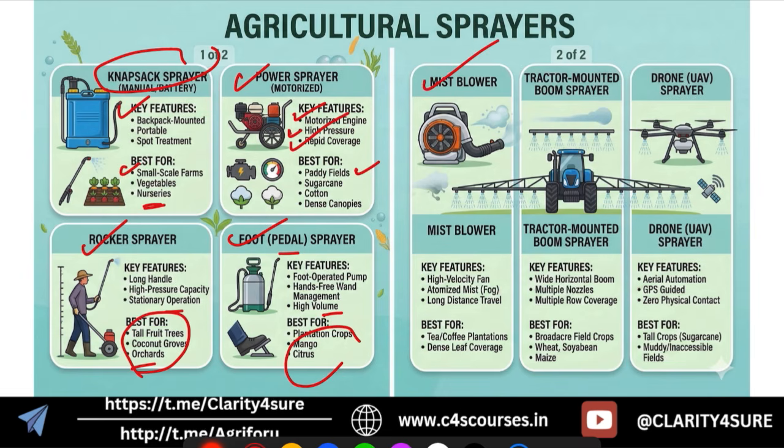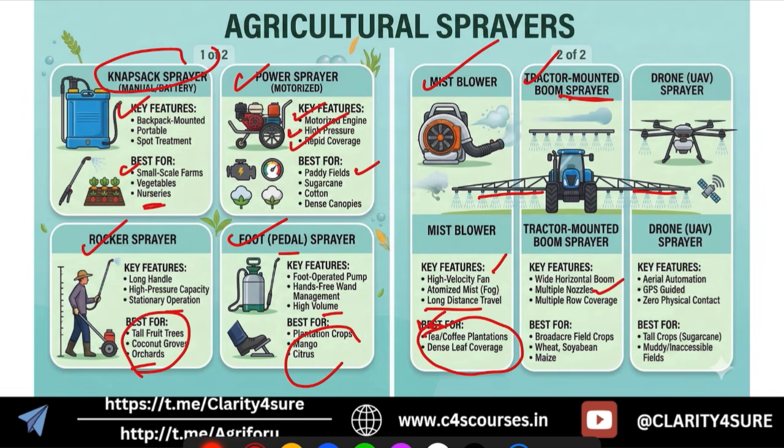Then the mist blowers. So mist blowers use a high velocity fan, and they create a fog or atomized mist, right? And it is good for long distance travel when you need the spray to reach a long distance, right? They are best for tea and coffee plantations and dense leaf coverage, right? Then the tractor mounted boom sprayer, you can see this horizontal wide boom, right?